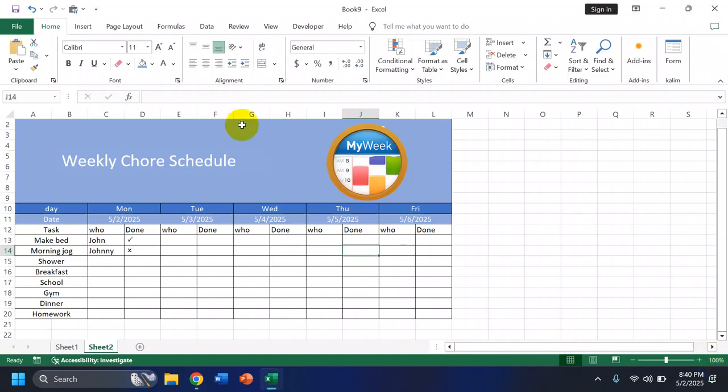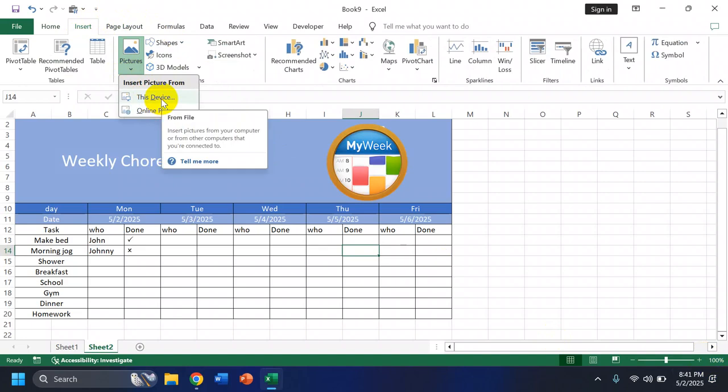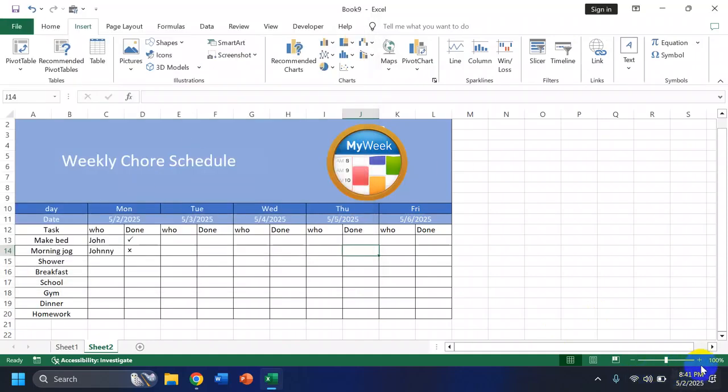Also, if you want to add a picture from your own device, you go to insert and then go to pictures, this device, or you could go to online devices that give you suggestions. And that's how you insert a picture from your own device.